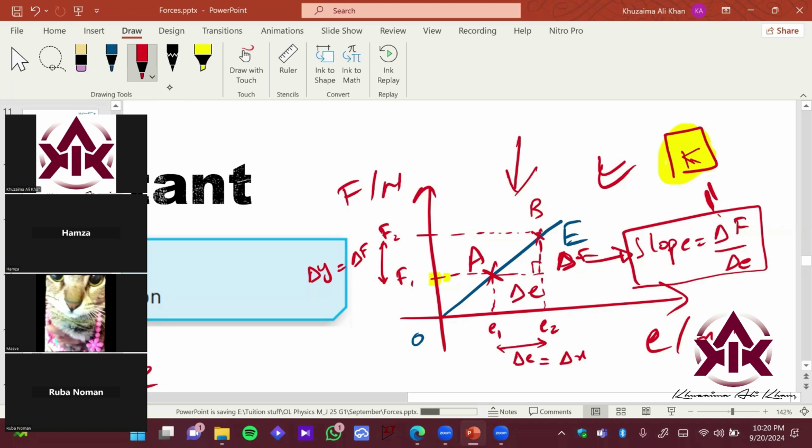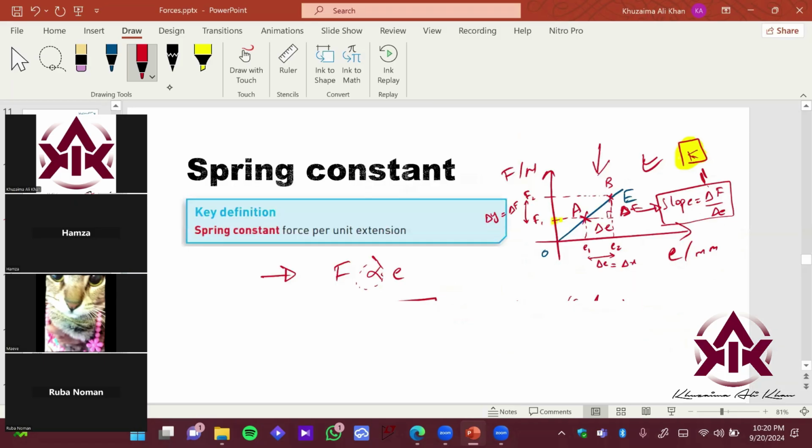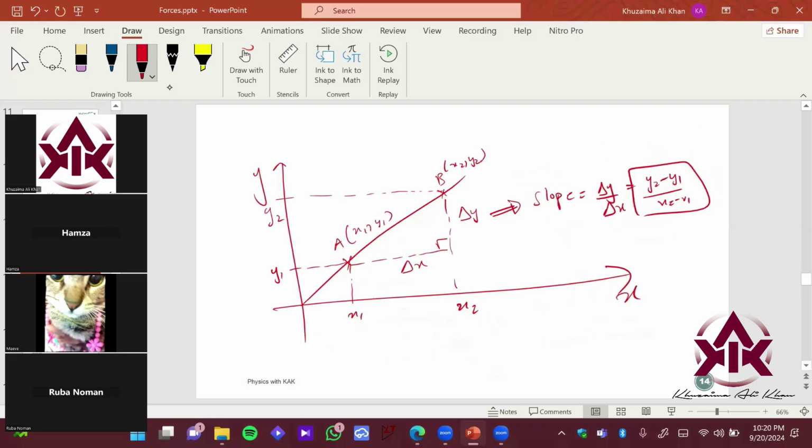And if you derive this formula of the slope, and now see the formula from Hooke's law, that says your spring constant is equivalent to force upon extension, this formula matches. Therefore, the slope of the force against extension graph will give you the value of spring constant. And if you recall your mathematics class, if you take any other points on a straight line, your slope will be constant.